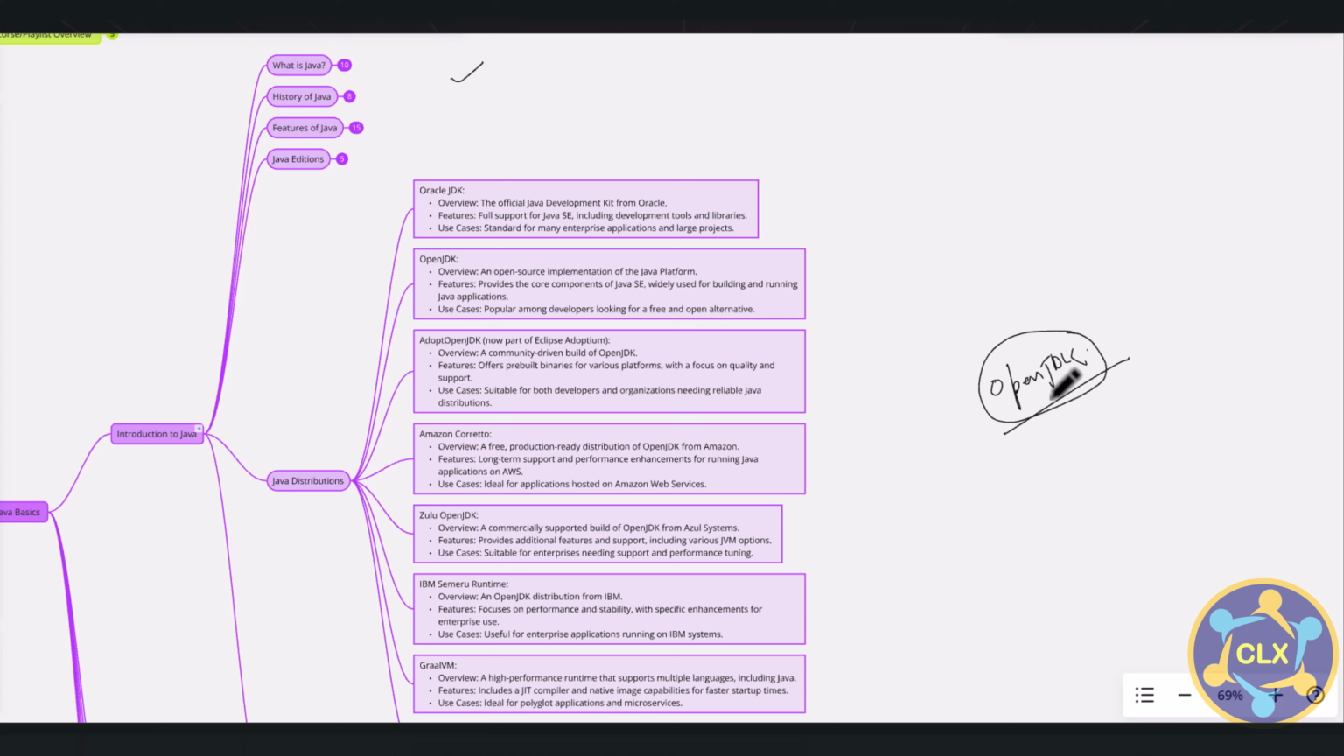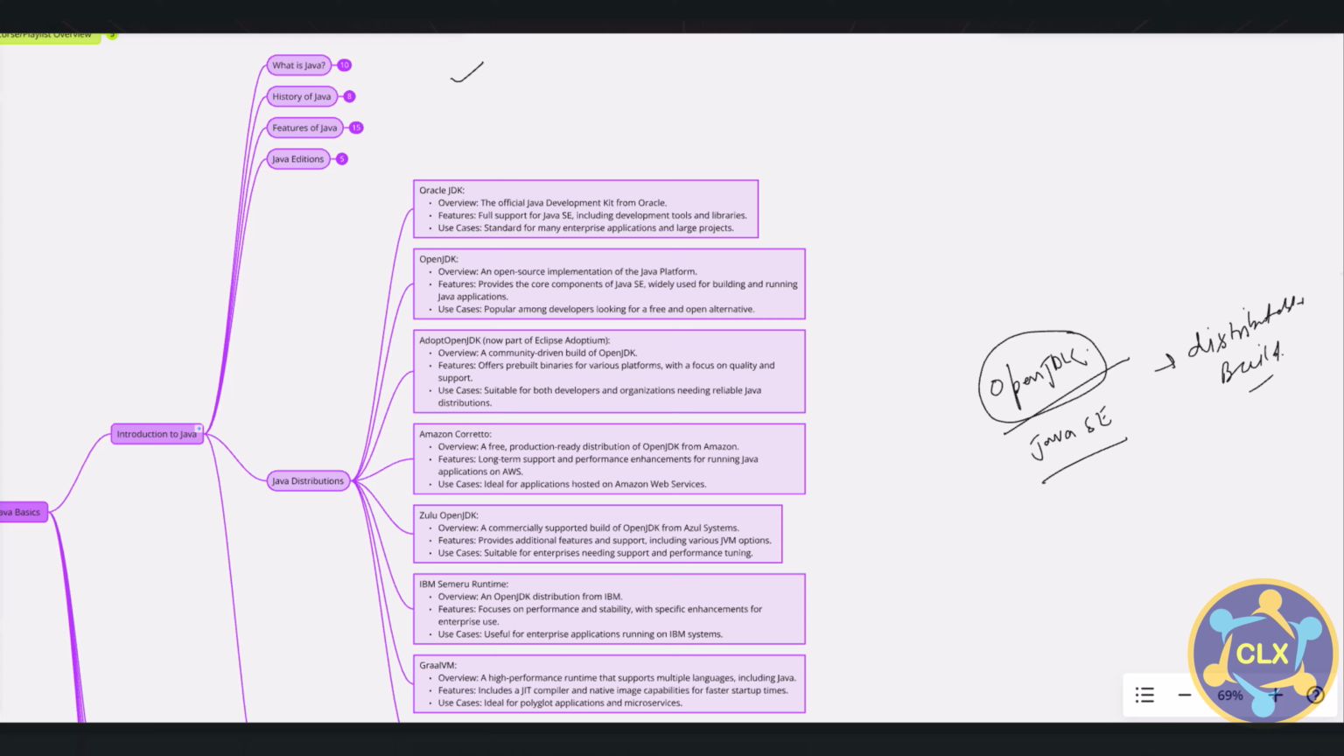But when this OpenJDK project is compatible with Java SE, Java Standard Edition, then it becomes a distributable build. When this OpenJDK project is compatible with Java SE, then you can distribute it with others and work on it. So how can we make this OpenJDK compatible with Java SE? There is a certification program provided by the Java community.